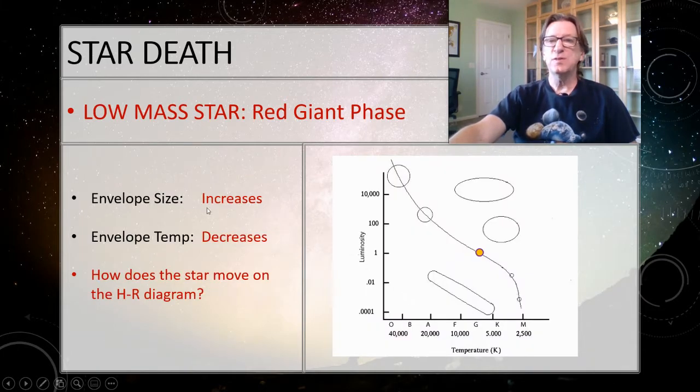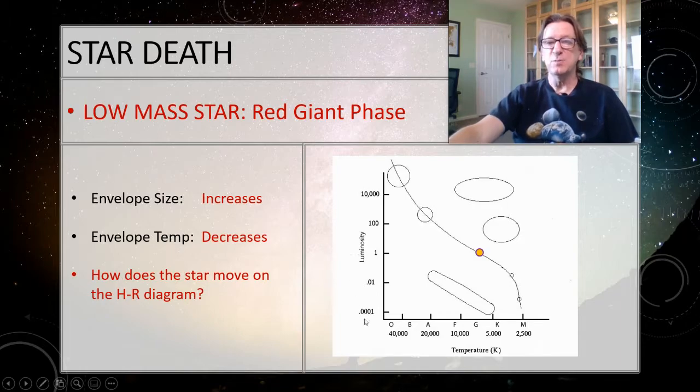All right, so we know that the envelope is getting bigger. We know that the envelope temperature is decreasing. Pause the video and figure out how does the star move on the HR diagram. Hopefully you paused the video, because remember, things are going to get more and more complicated. You need to take the time to think about it so that you don't just sit there and let it wash over you, or else you're going to get lost.